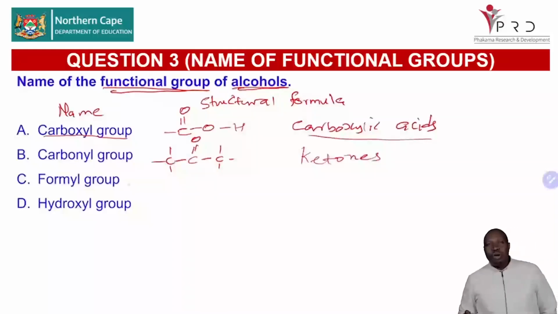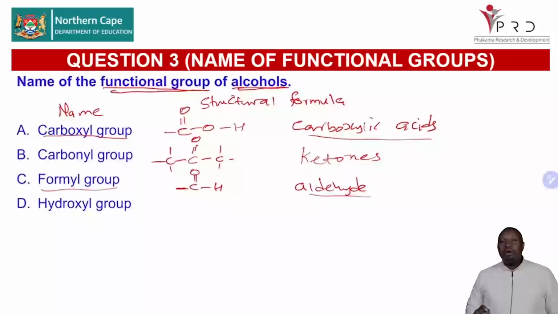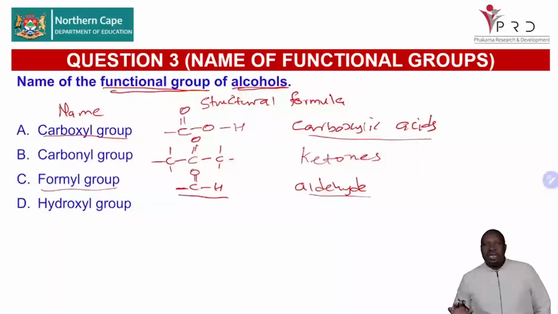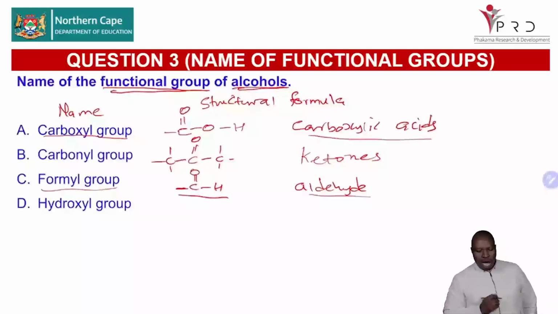Now the formyl group is a C double bond O followed by hydrogen. Where do we get this one? We get it from aldehydes. So the functional group for aldehydes is the formyl group. The name of the functional group for aldehydes is the formyl group, and you will write it as C double bond O with an H, and always check the number of bonds. So the question can say, draw the structural formula of the functional group, or write the name of the functional group for aldehydes. Definitely you know how to go about it.